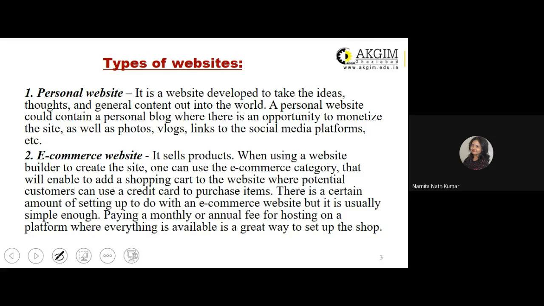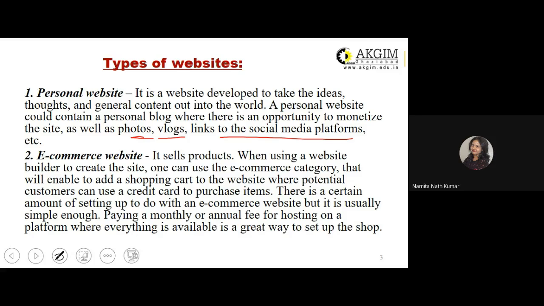It may also be your own personal blog page. You may include certain options to earn some amount of money using that personal website. You may have a lot of photos, vlogs, that is video logs, and links to social media platforms, etc. So it is a website developed to take the ideas, thoughts, and general content out into the world. It's not necessary to be an individual; a company also has its own company-specific website, which will also come under the personal website.